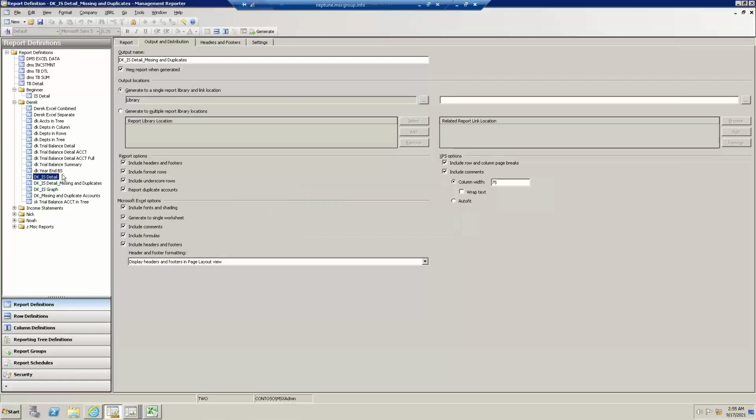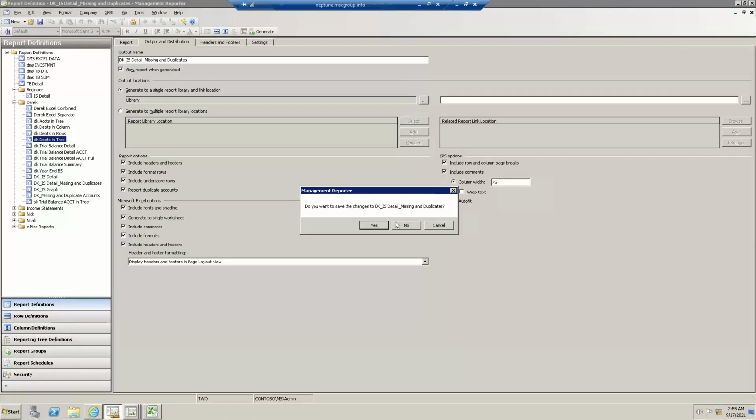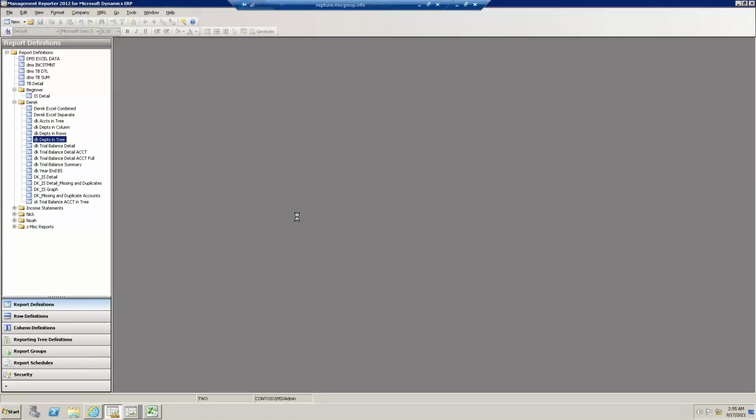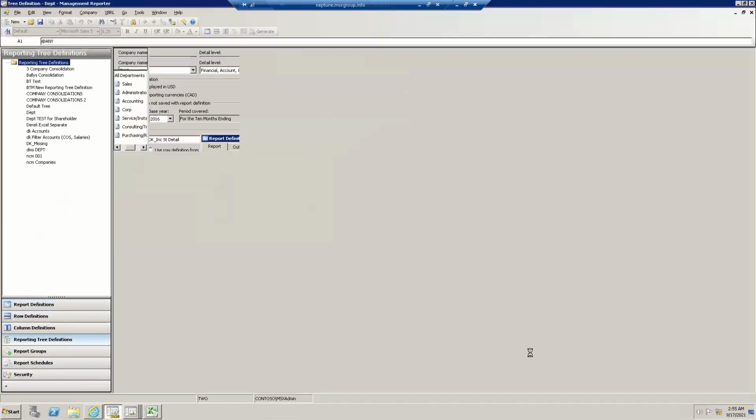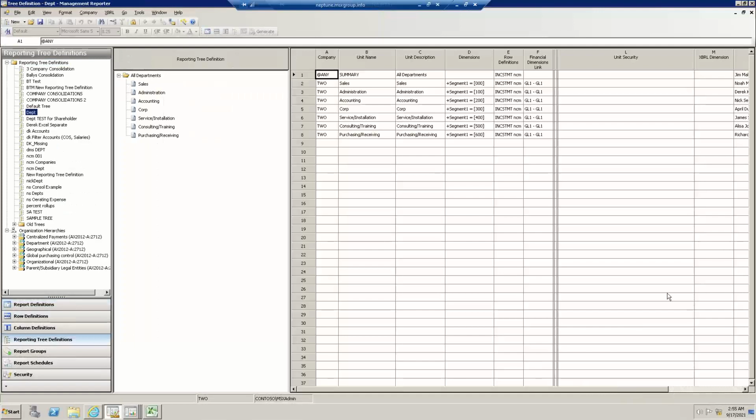So I'm going to come up here and open up a report that utilizes a tree, because how about maybe the 20 people I see in today's phone call? How about one of you is Department A, another person is Department B? So I'm now opening up an income statement report where it utilizes a tree for department. And then here to the right is what we call tree security.